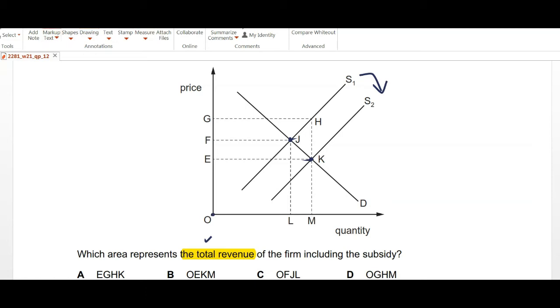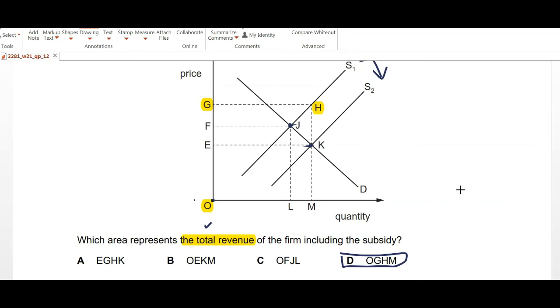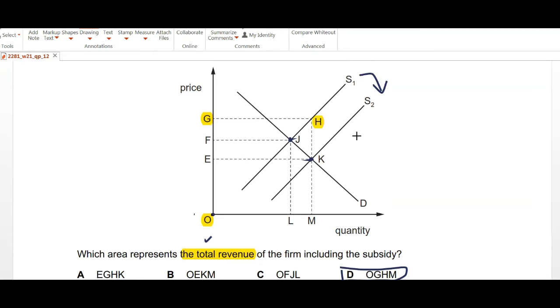So suppose O to M, and the part where they are cutting on their original H or original supply, which was at the price G. So we can say that OGHM is the total revenue for the firm, OGHM. While the case over here, remember this was the S1, so S1 was the initial supply level of the firm.